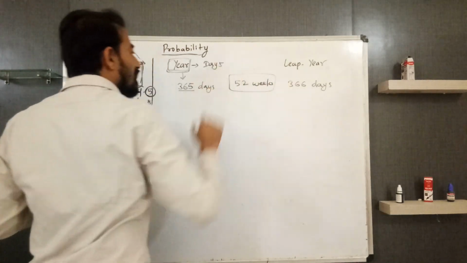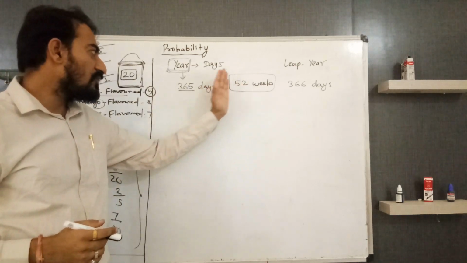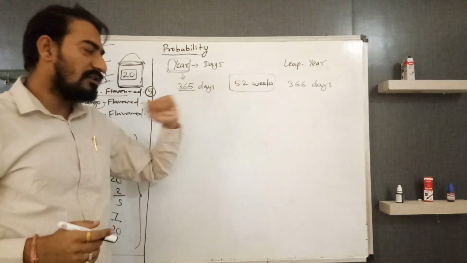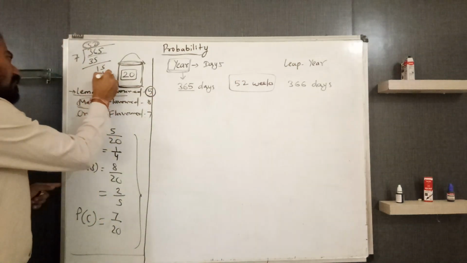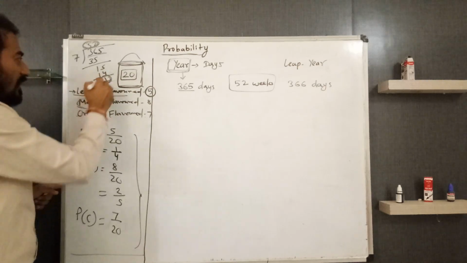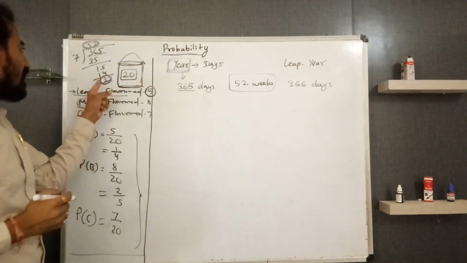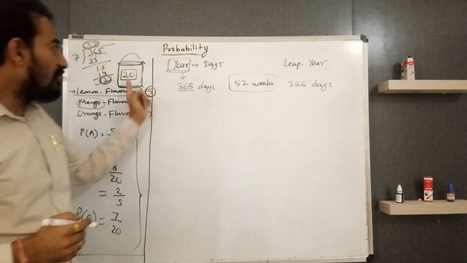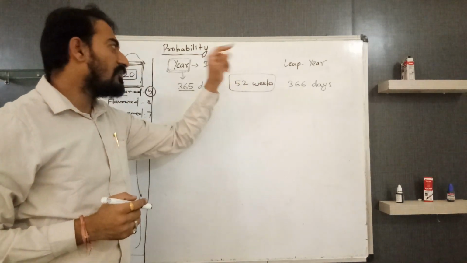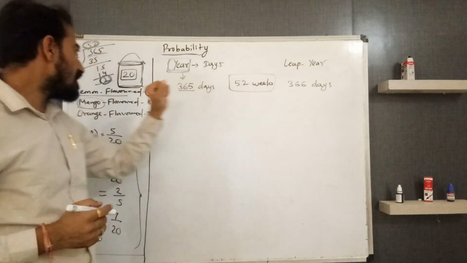52 weeks means 52 Sundays, 52 Mondays, 52 Tuesdays, like this, 52 Saturdays. And what about this remaining one? Remainder one. So we have 1 day extra. Means if it is Sunday, then we will have 53 Sundays and rest 52 days: 52 Tuesdays, Saturdays, Fridays, like this.